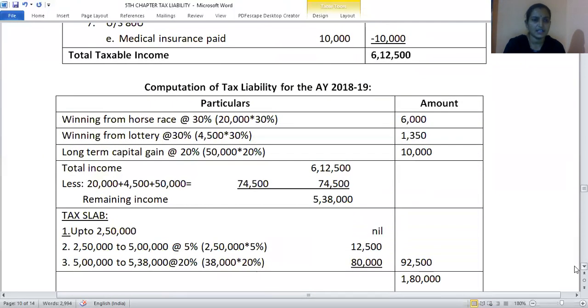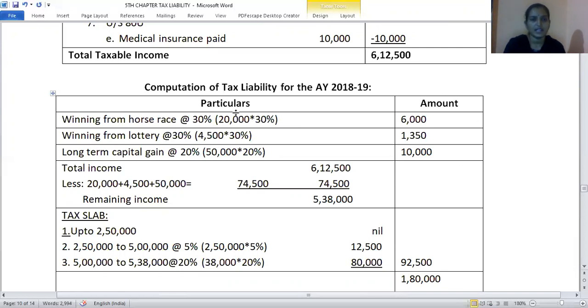Tax liability goes like this. Winning from horse race and lottery both are casual income. TDS should be at 30%. So 20,000 into 30%, 4,500 into 30%. And on long-term capital gain, TDS is at 20%. So 50,000 into 20%. So this is the tax liability.